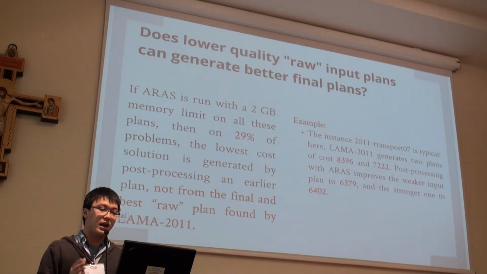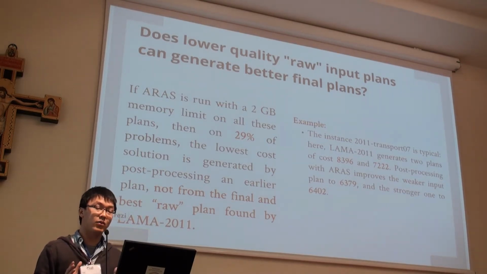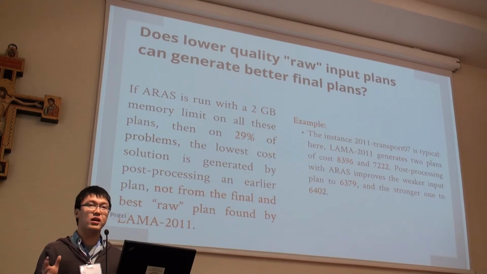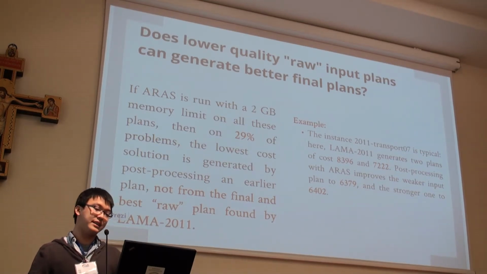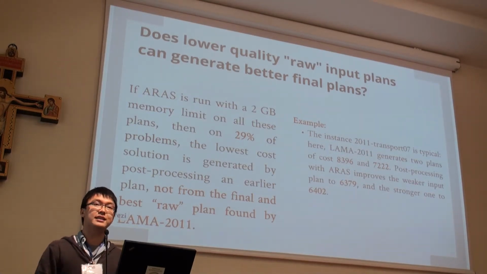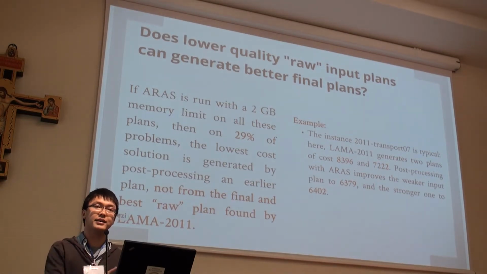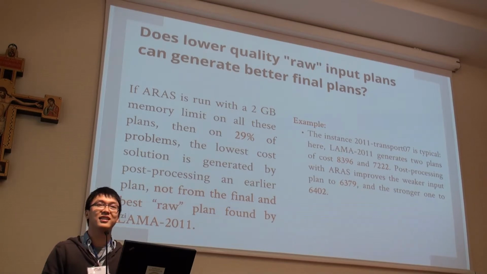07. LAMA 2011 generates 2 plans. The first one has a cost of like 8,000, and the second one is 7,000. But after post-processing, the first solution goes to like 6,379, and the second one, which is the stronger one, results in like 6,400. Yeah, that's the case. We have many cases here, 29%.